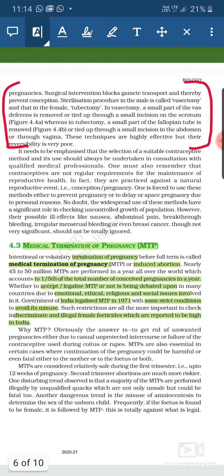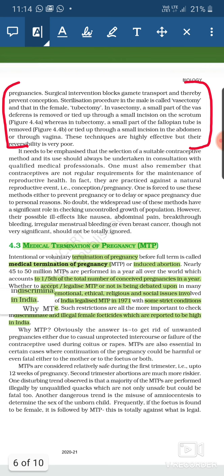So a boy child was accepted, whereas a girl child was not accepted, and they did MTP, and after getting the indication that it is a girl child, they terminated the pregnancy. So to avoid these things, strict conditions were applied that the sex of the child should not be detected in case of MTP, and sex should not be told to the parents. So in India, some strict conditions are there on MTP.